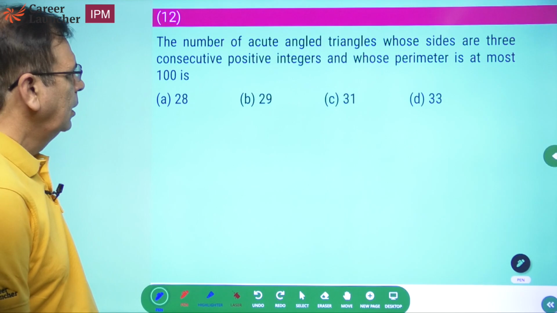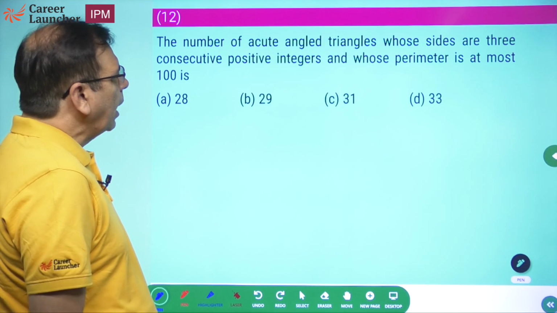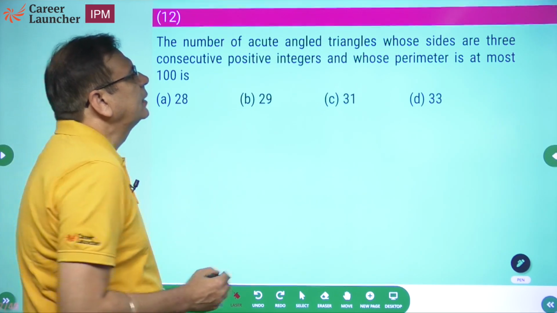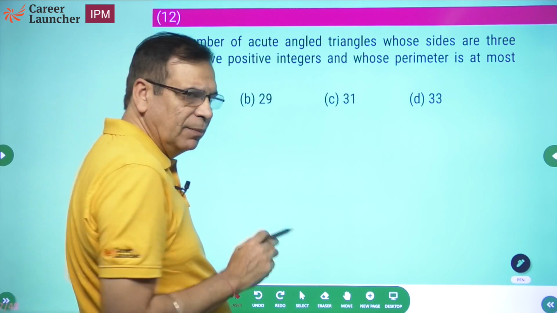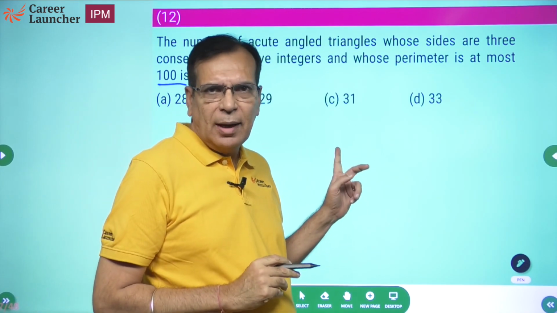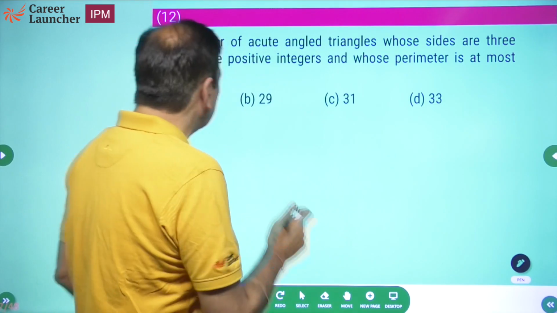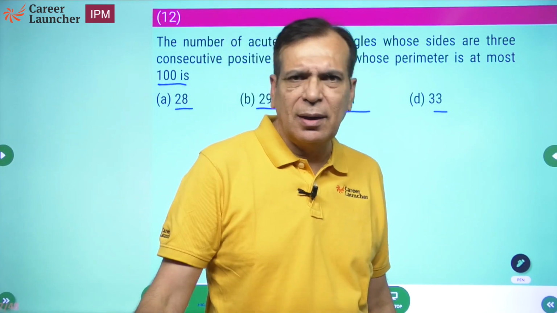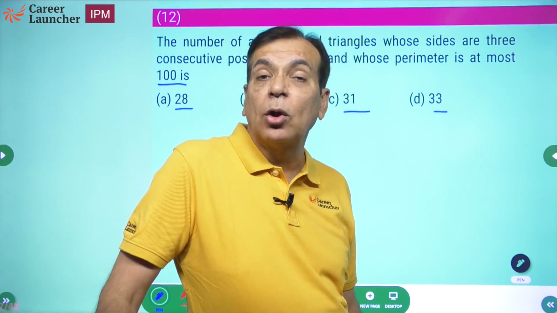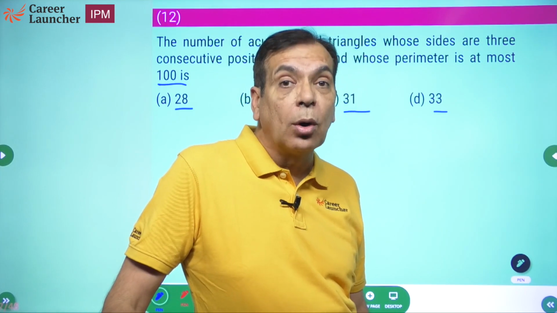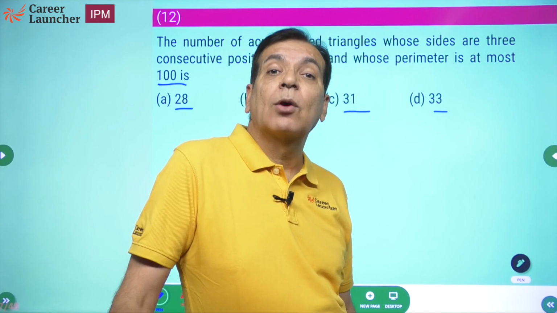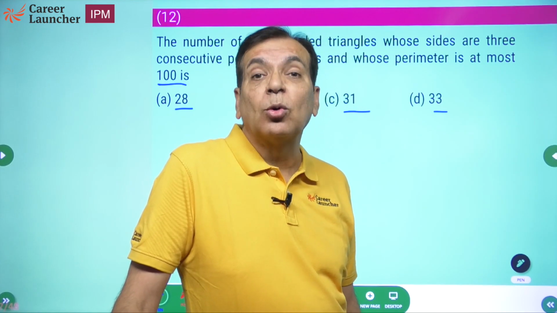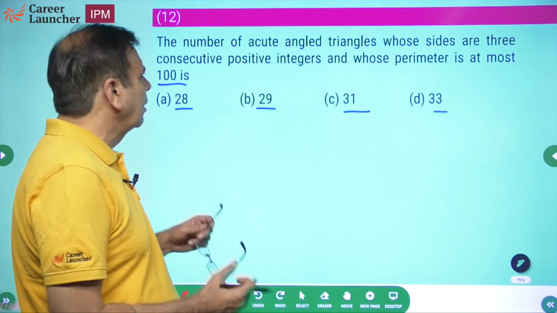Next question. Number of acute angle triangles whose sides are 3 consecutive positive integers and whose perimeter is at most 100. करा जा सकता है. मालूम है क्या करना. What is the negative of this question? Choices are very, very close. एक भी गलत case उठा लिया, or if you miss out on one single case, you will end up with a wrong answer. So as far as I am concerned, this is a question I will want to do, but I am not going to rush through it. I will start doing it comfortably.